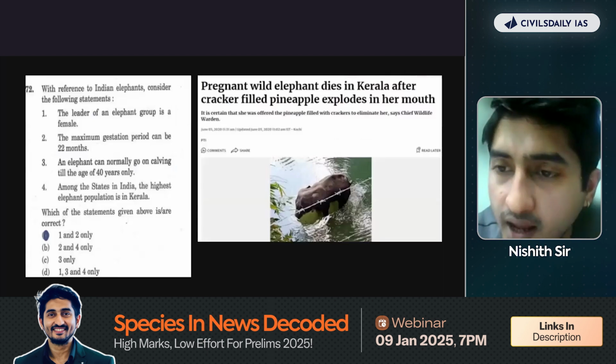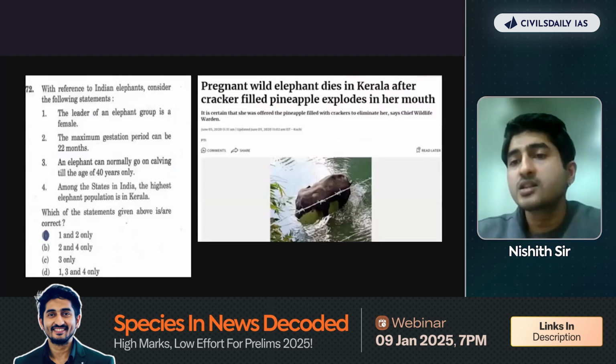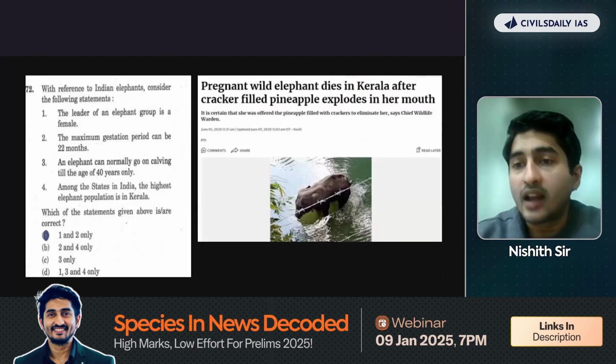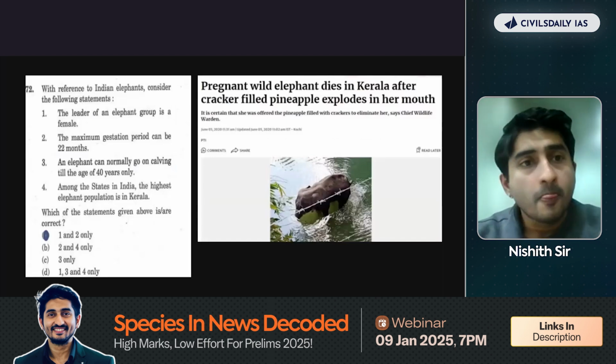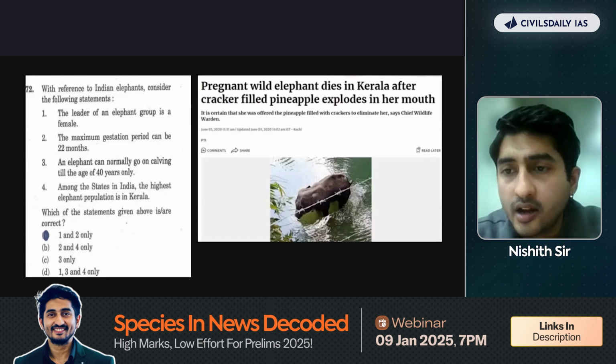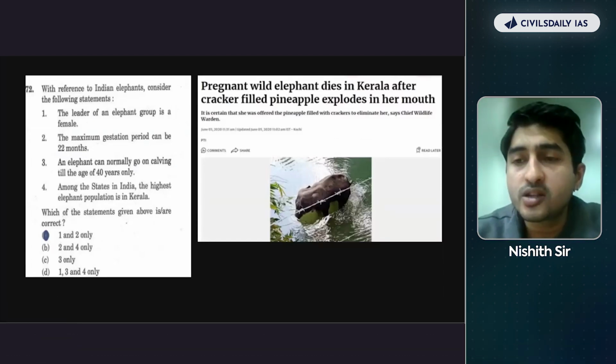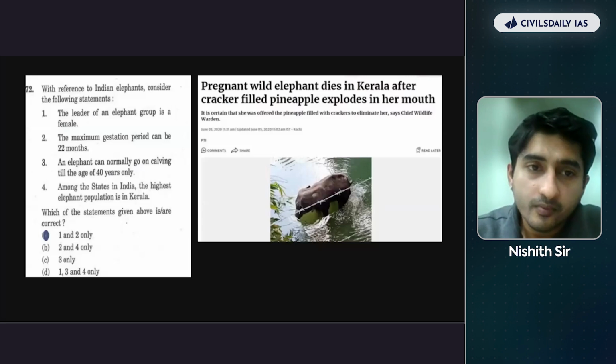Similarly, we will be taking one more question and discussing its current affairs genesis, where a pregnant wild elephant died in Kerala after a cracker-filled pineapple exploded. In that year, a direct question came regarding Indian elephants, which was the static base of the current affairs news which appeared that year.